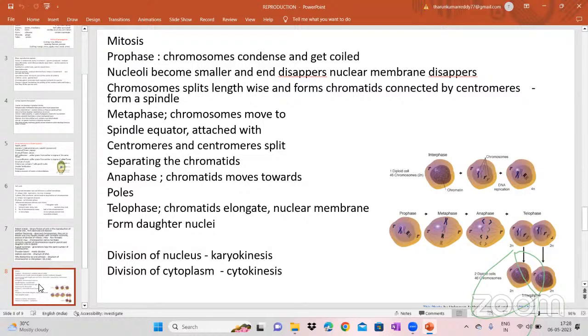First thing is the chromosomes condense and get coiled. Nucleoli become smaller and by the end of the prophase disappear. And then the nuclear membrane also disappears. And then each chromosome splits lengthwise and forms chromatids, which are connected by the centromere, and help in the formation of the spindle. So these are the things which happen in the prophase. One thing is chromosomes condense and get coiled.